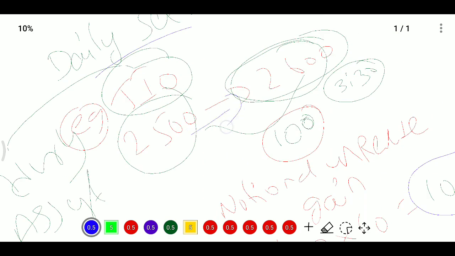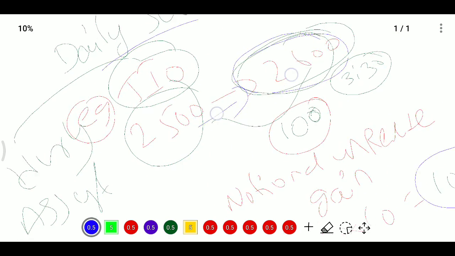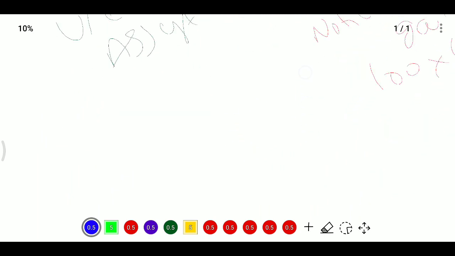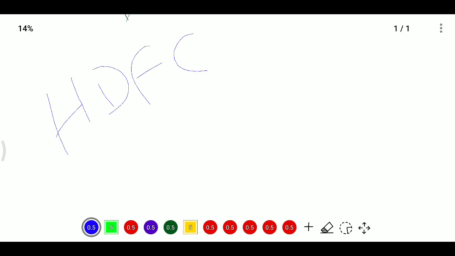For example, take an Indian company, HDFC Finance Company, which is now trading at 118 rupees, and you are expecting the price will fall to 100 rupees by 28th February, and you have decided to use a futures contract to benefit from that price drop.